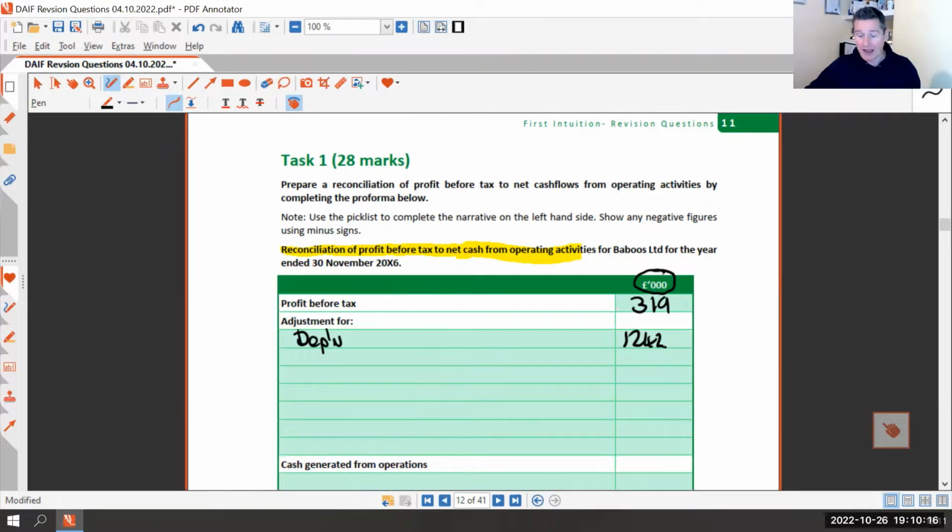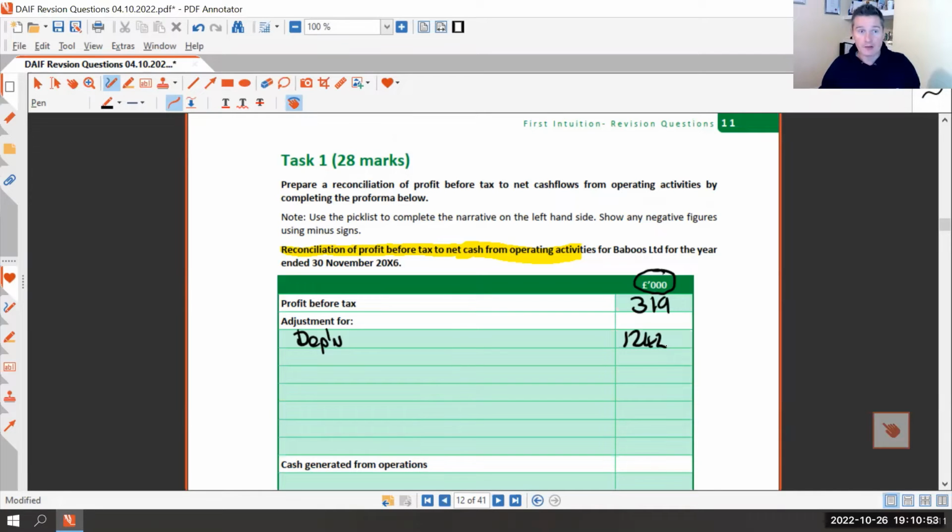Does everyone see why we're adding this back on? We've already reduced our profit because of it, but it didn't touch our cash. So we need to bring it back up to our cash figure. What we're doing is adjusting our profit figure to our cash. What did we actually receive and pay out with cash? So the depreciation reduces profit, it doesn't reduce cash. So if we need to bring our profit back in line, we need to add it back on. So any non-cash item that reduces profit, we add it back on.